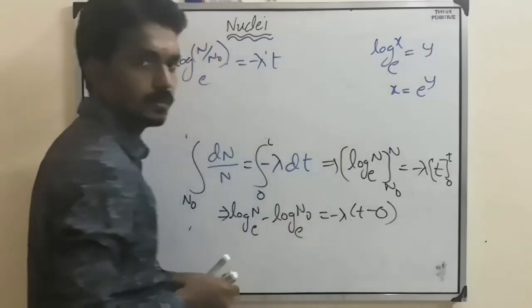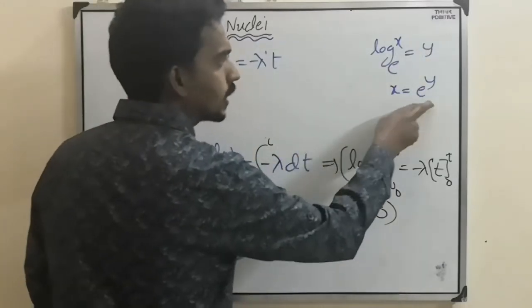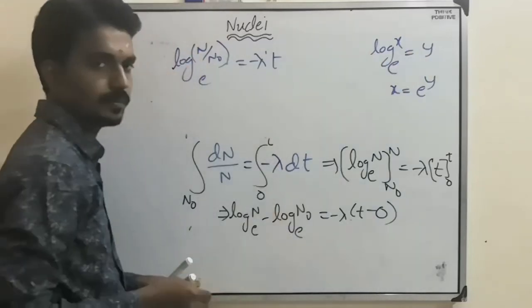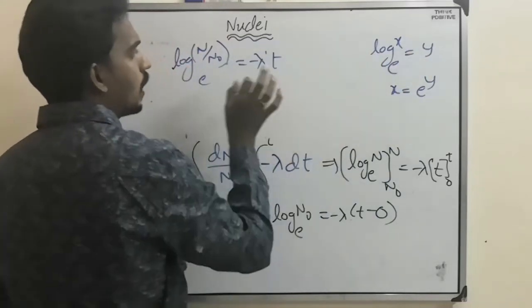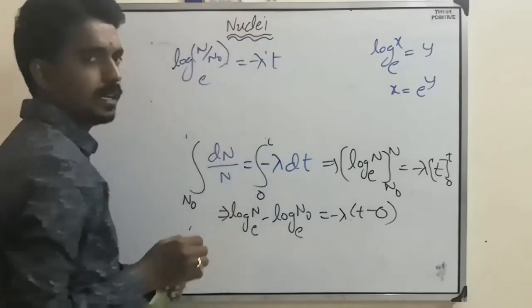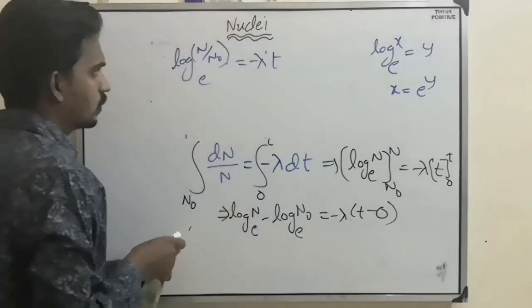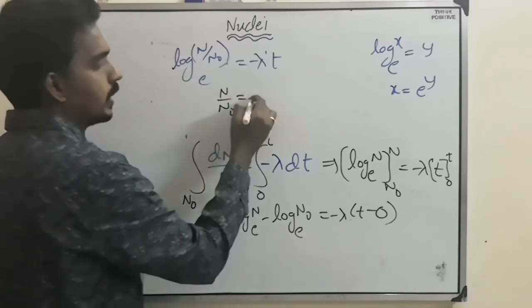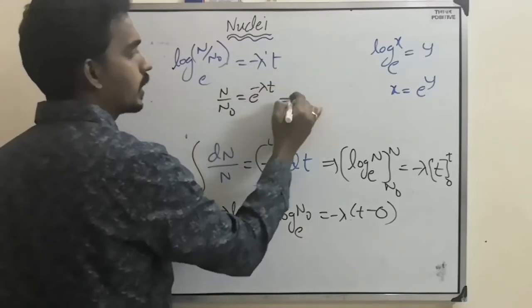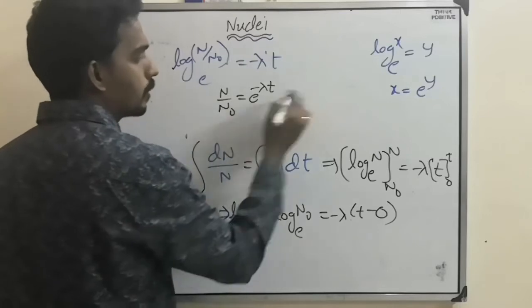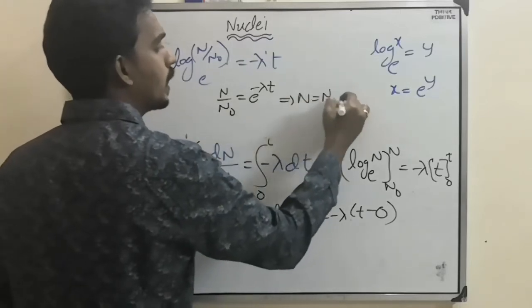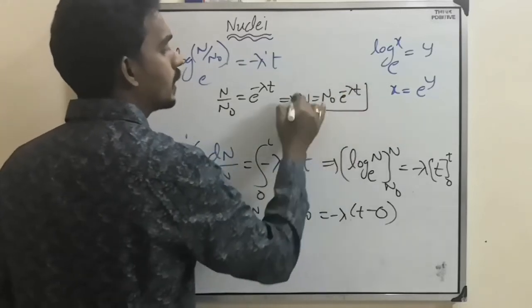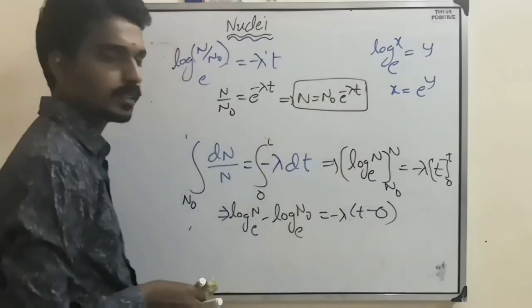This will go here, because if you apply log on both sides, then this equation will come. So using this formula, now in place of x, what is there? N by n naught. So n by n naught equal to e power minus lambda t implies n equal to n naught e power minus lambda t.